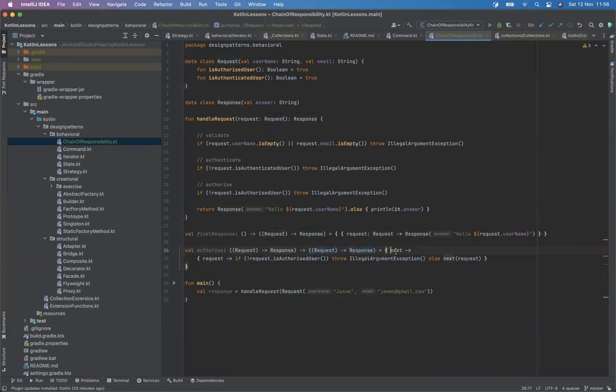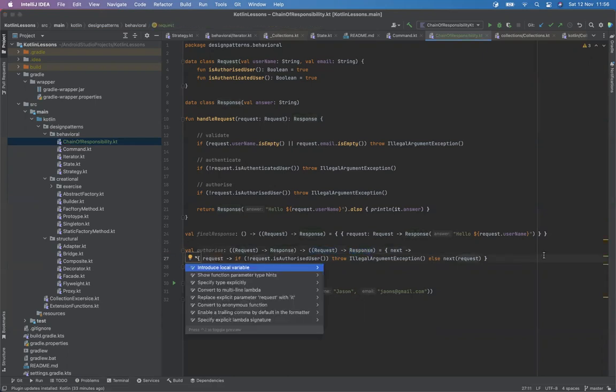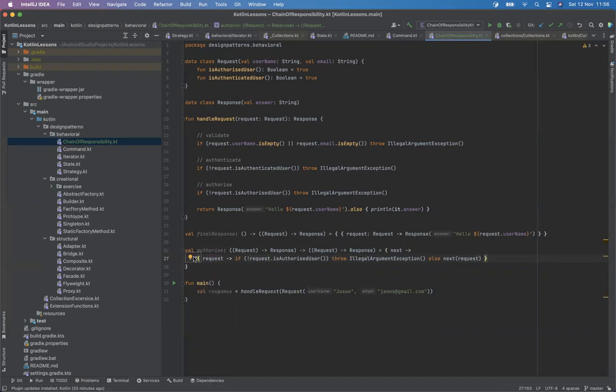So here we receive the lambda, and then we need to return a lambda here as well, which is the same variable type. So this is where I'm creating a lambda to be returned. This is my output lambda, which is going to get returned to the next one, but it takes a request and response.